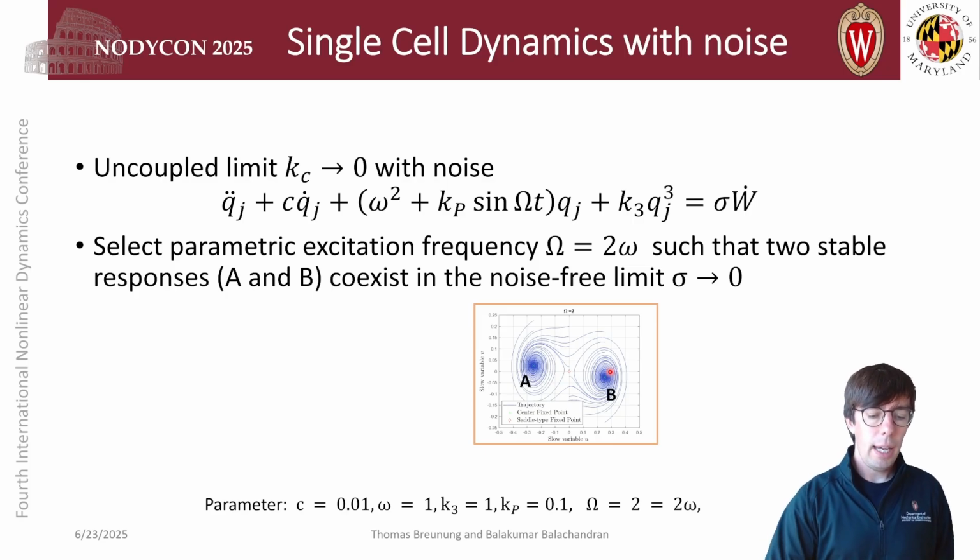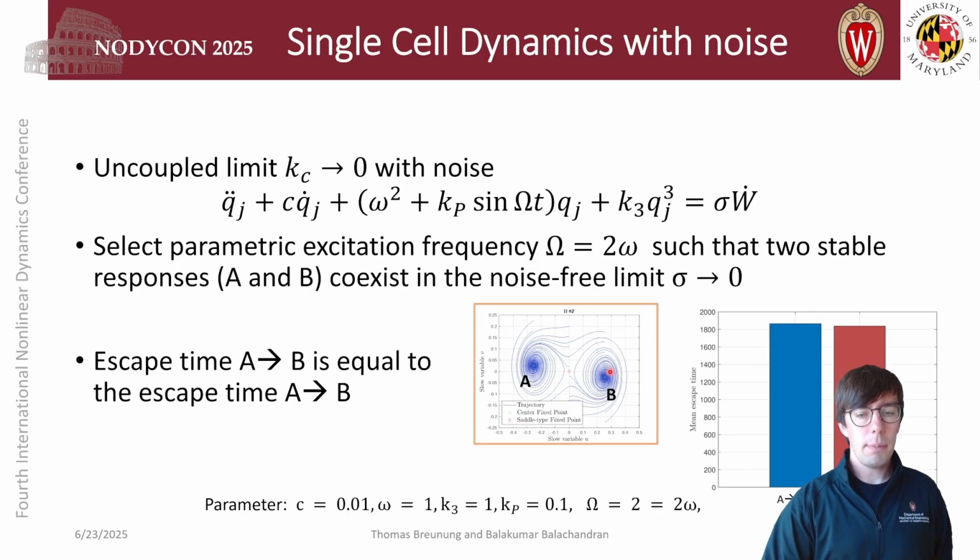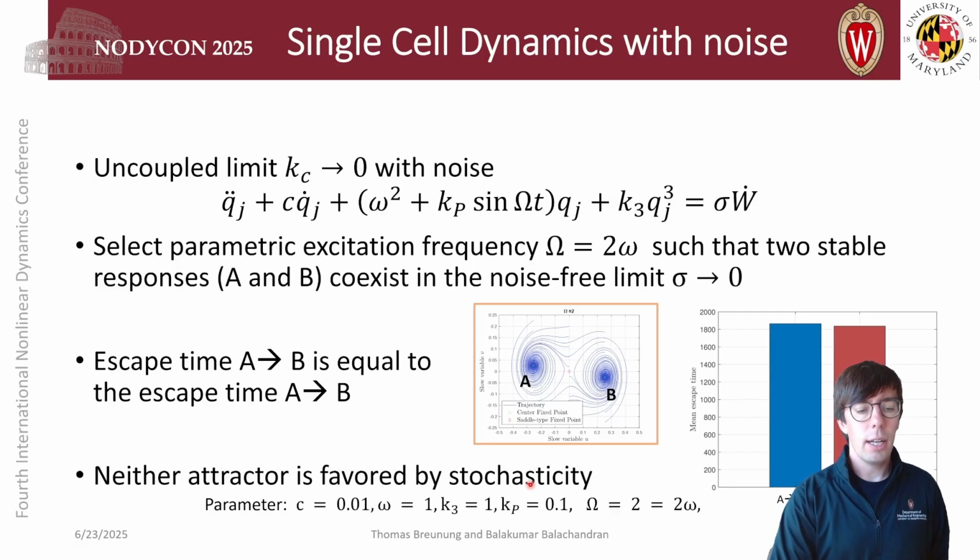And so we have now computed the mean escape time, so how long it takes to transition from A to B, or from B to A on average, and we observe that the mean escape time here is approximately the same for the transition from A to B and the other direction. So from the stochasticity, neither of those solutions A or B is favored in any sense.